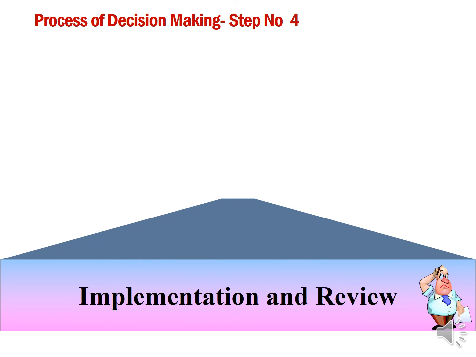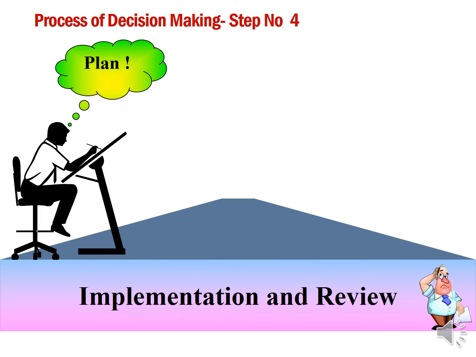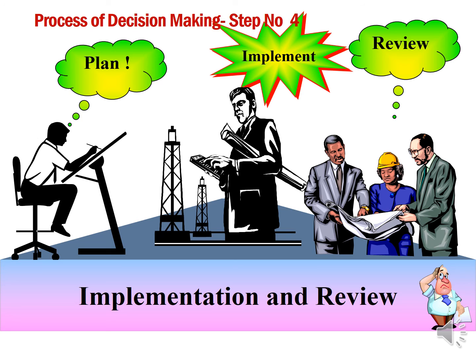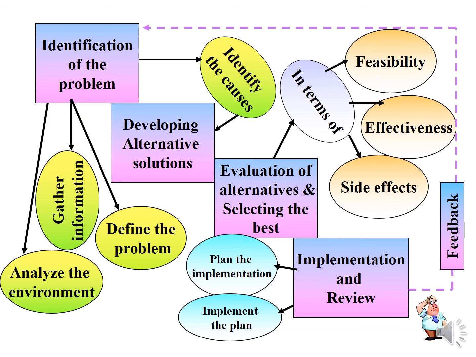Step number 4, implementation and review. First, plan the implementation, how to implement, and then implement the plan. And next, once you have implemented, review the progress periodically. These are the steps of the decision making process.